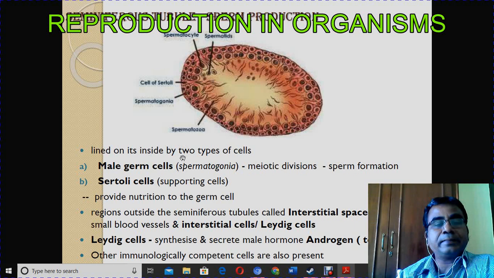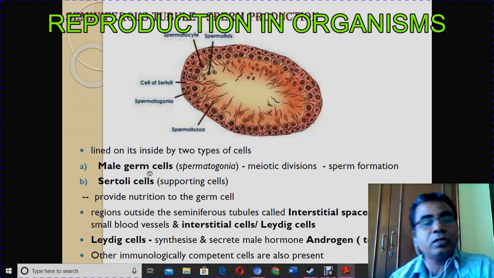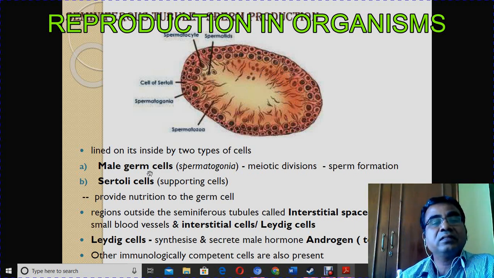In seminiferous tubules, there are two types of cells. One is male germ cells, that is spermatogonia, and the other is Sertoli cells. The male germ cells, spermatogonia, undergo meiotic division and produce sperm. And the other cells, Sertoli cells, are supporting cells. They are providing nutrition to the germ cells, to the sperm cells.